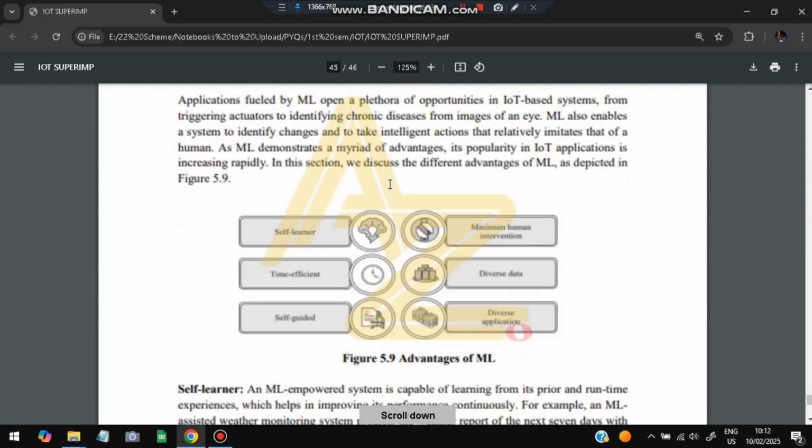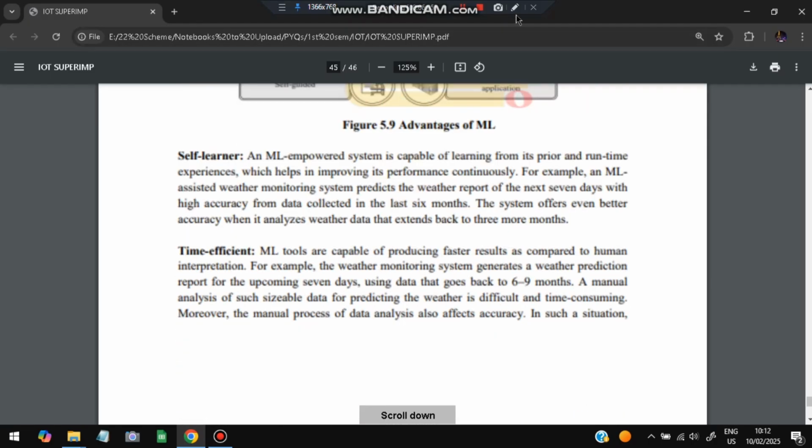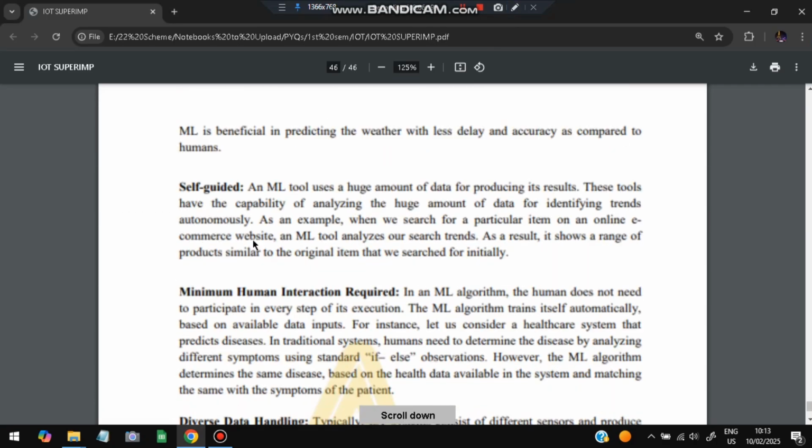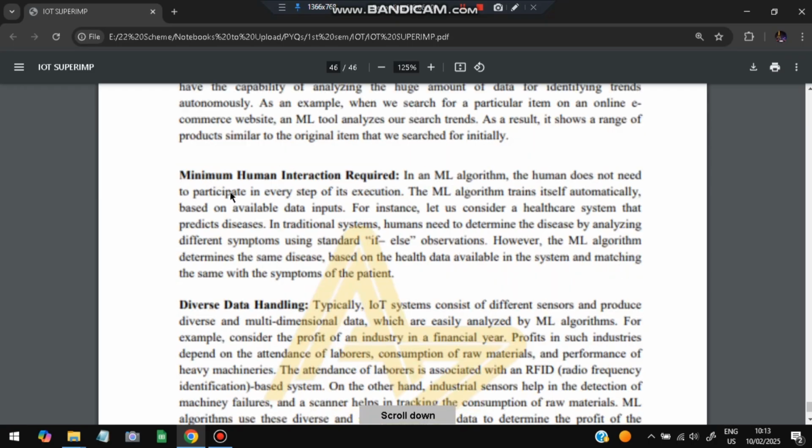What are the advantages of it? There are many advantages we are all aware of. First is a self learner. Machine learning is self empowered. It can take feedback, learn by itself, and make itself better. It is time efficient, it's much faster than humans. And also it is self-guided. It will find out the solutions for itself. There is a huge amount of data, and it will analyze the data and find out the solutions for itself. It will find its own path. Okay, it's self-guided.